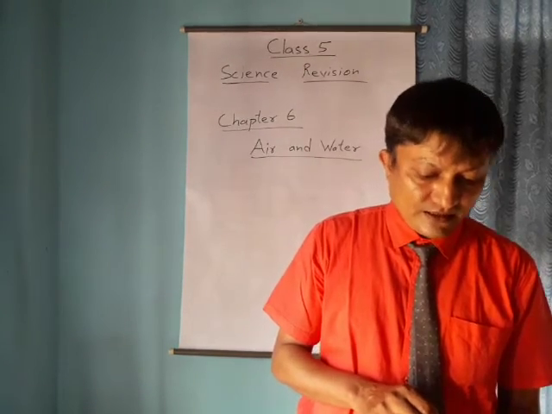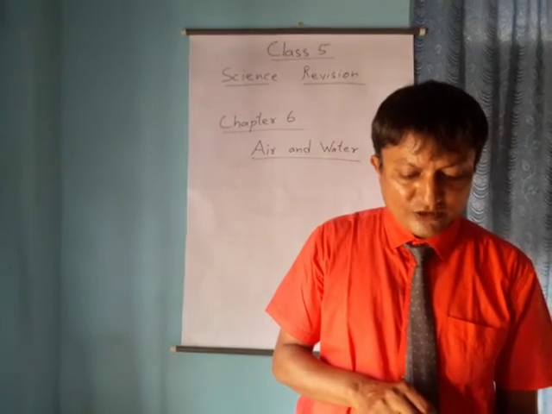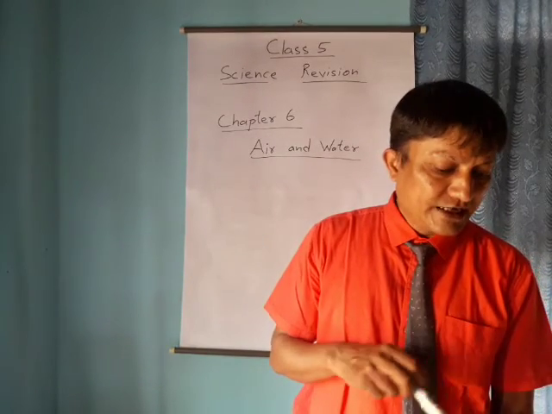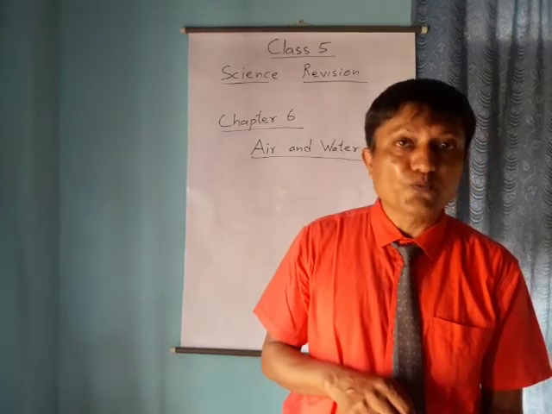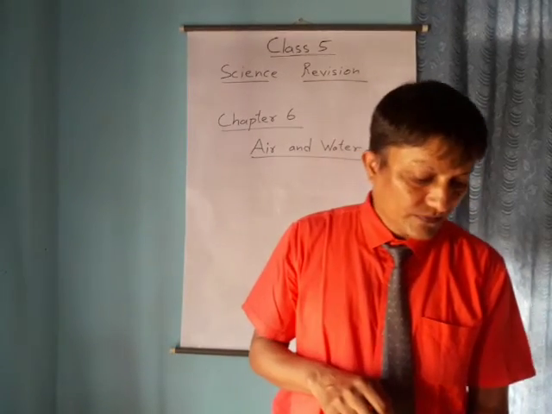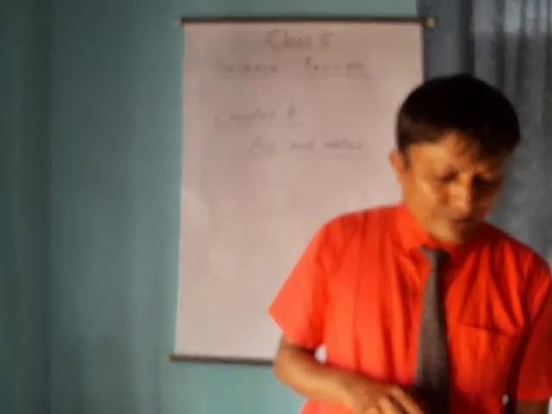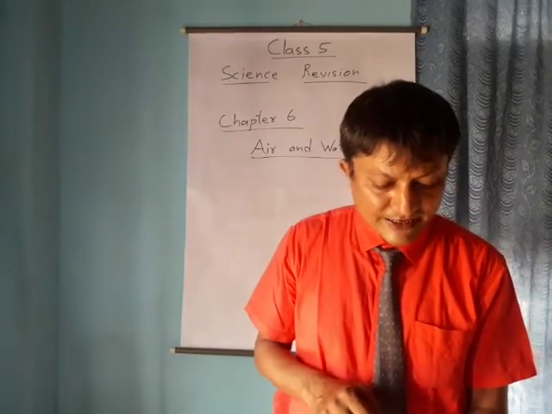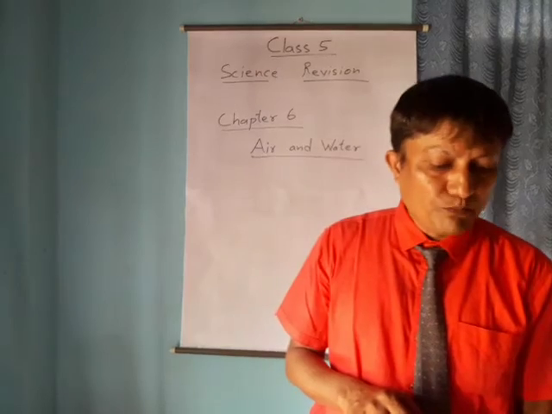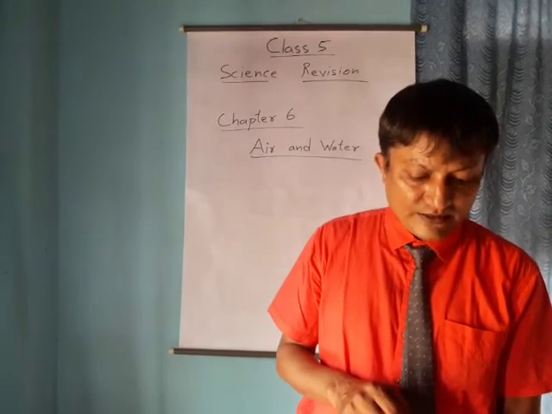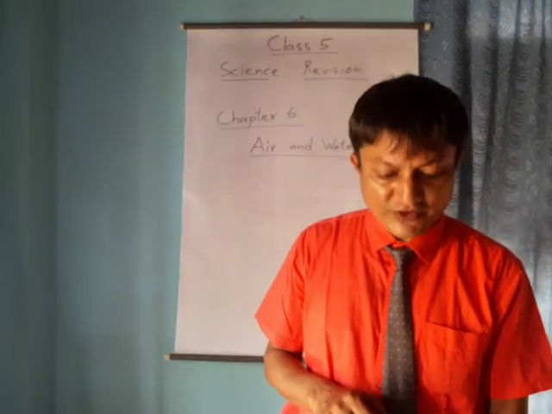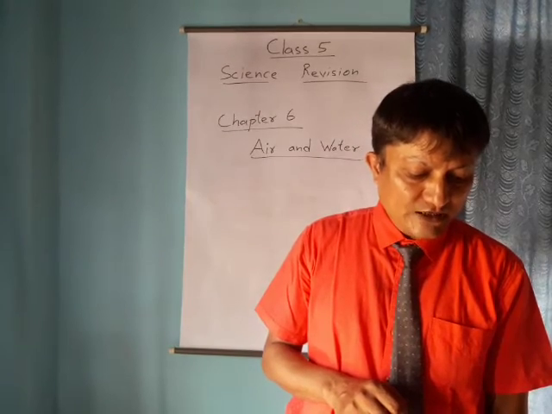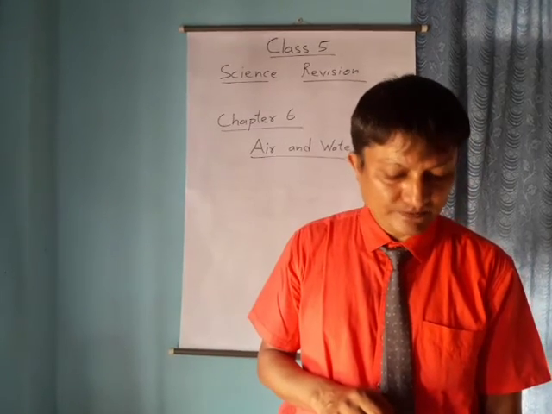Atmosphere is considered a synonym of air. Air is matter; it has weight and occupies space. The major gases in the atmosphere are nitrogen, oxygen and carbon dioxide. Oxygen is the most important of all gases present in the atmosphere. Polluted air is harmful for our health.